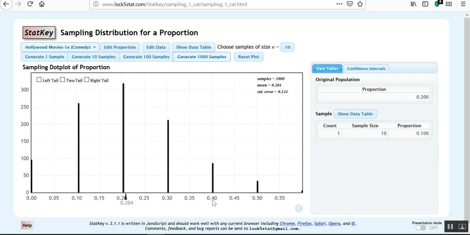So now I have more possibilities because there's 10 questions that could get 1 right, which would be 0.1, could be 2, could be 3, could be 4, could be 5. It looks like it made it up to 6 just barely here, but didn't get like 7, 8, 9, or 10 because those would be on the graph and they're not. And you look at this shape and you notice, ooh, that's looking a little bit nicer, but it's still got a little bit of that skew rightness happening because that right tail is much larger. And my mean is close to the original proportion of the truth of the population. But it's a little big, which is probably because of the skewness.